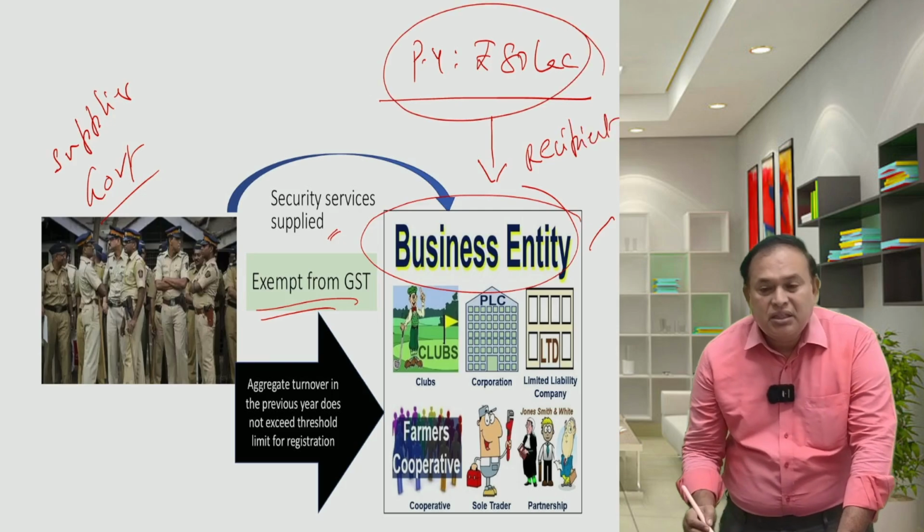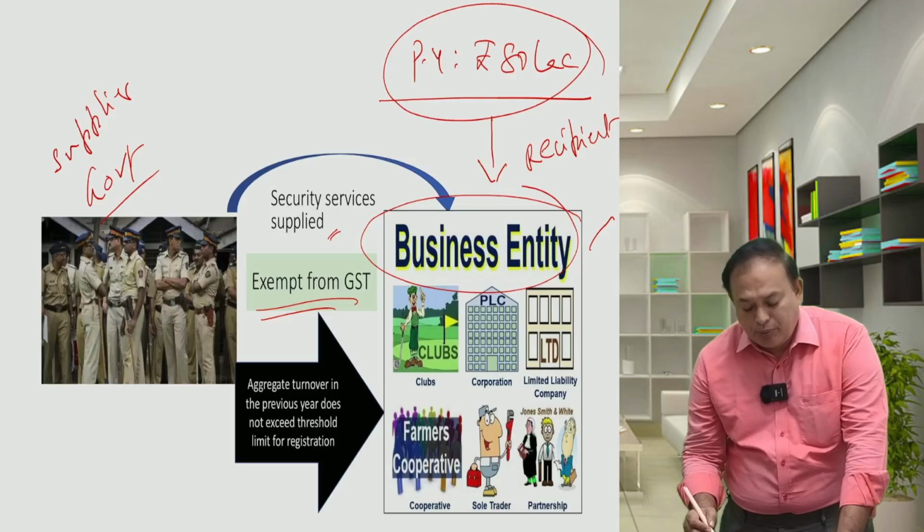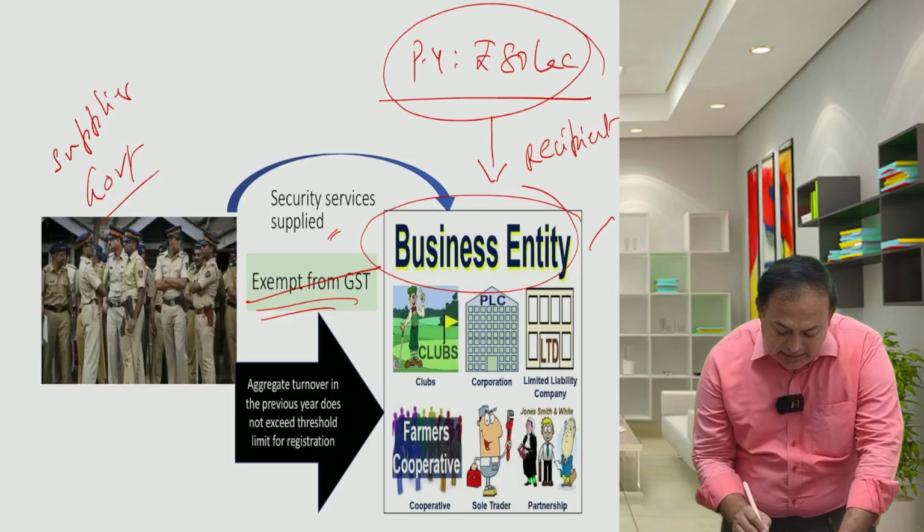Previous turnover is 80 lakhs, for example. In that case, it is taxable.